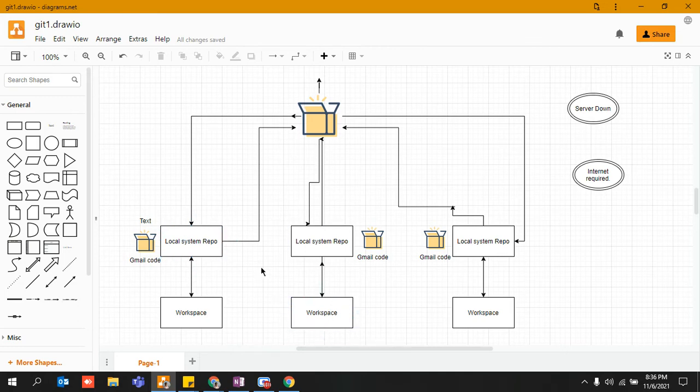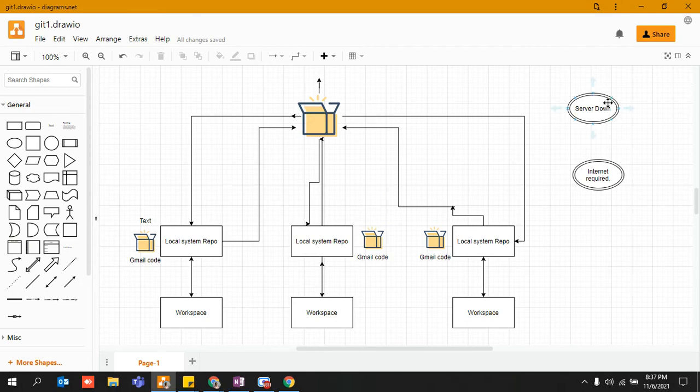We wrote our code, we appended our code, we wrote some extra lines, and we just added it to our local system repository, right? Similarly, this user did the same thing. He added his extra lines of code to his workspace and then pushed it to the local system repository, right? And then after that, when we had all performed our work successfully, we pushed it to GitHub, right? And that is it. This is how people were working previously.